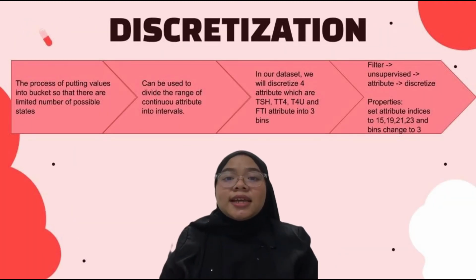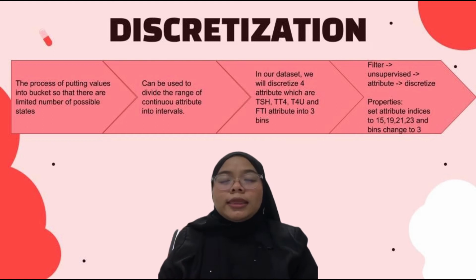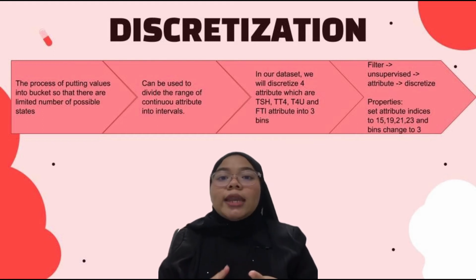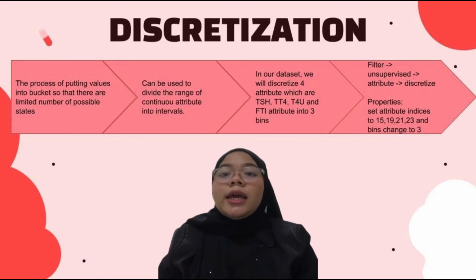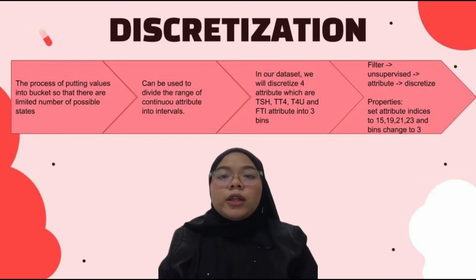Next is the discretization process. Discretization is the process of putting values into buckets so that there are a limited number of possible states. Discretization can be used to divide the range of a continuous attribute into intervals. For our dataset, we will discretize 4 attributes, which are TSH, TT4, T4U, and FTI. Why do we choose these 4 attributes? Because they have the highest distinct values compared to the others.